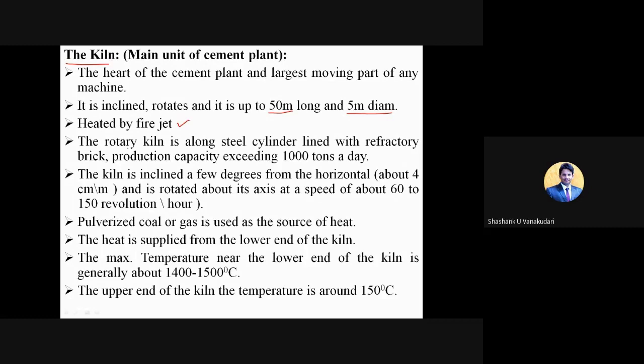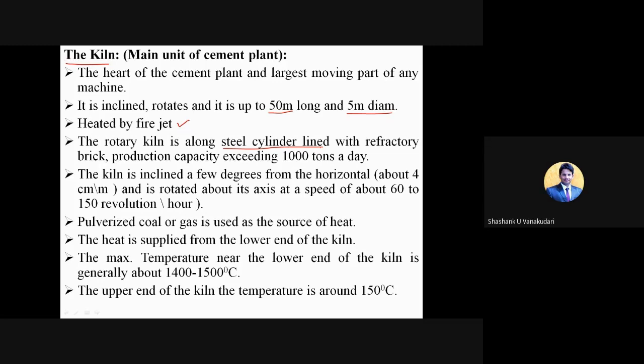And here the rotary kiln is a long steel cylinder, which is lined with refractory bricks. On top of this, a small chamber has been made to maintain some safety precautions, because when we provide 1300 to 1500 degrees Celsius, the chances of fire happening with that steel cylinder are there.